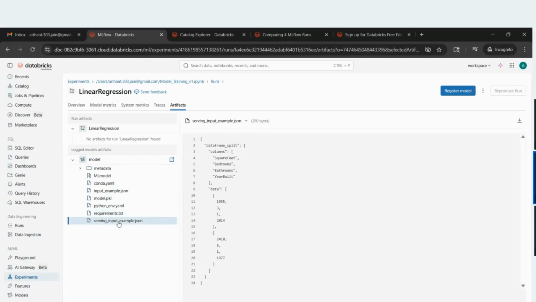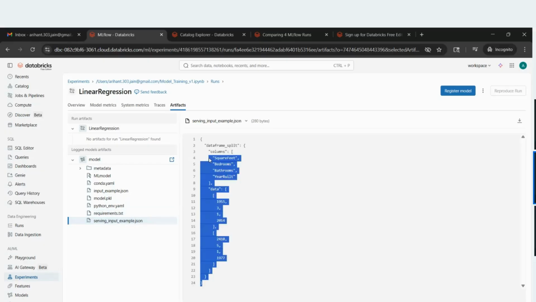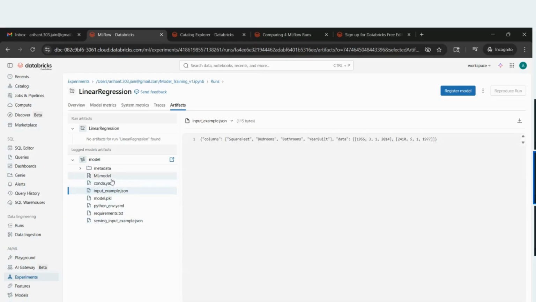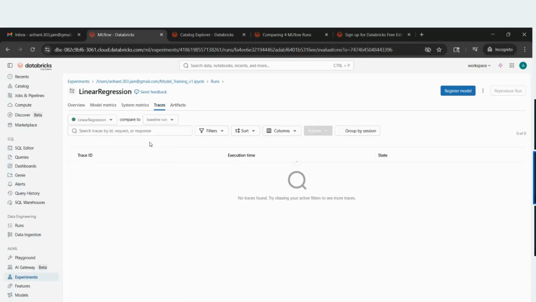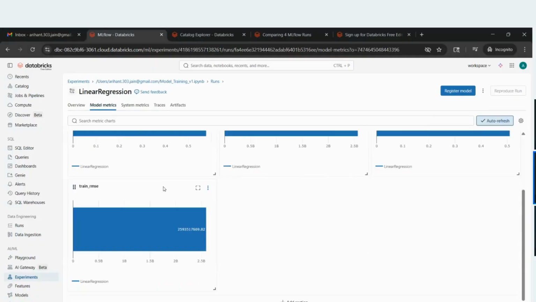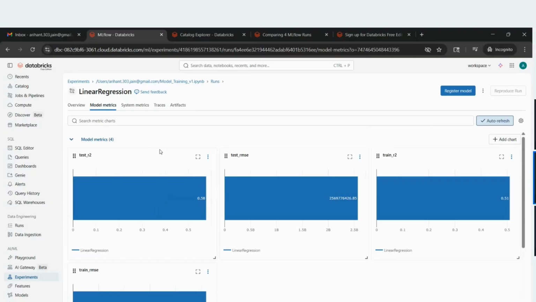There is also the serving input example, these are the input variables, and these are the different performance metrics which we used. Here itself you can add those charts also, Subramanya.